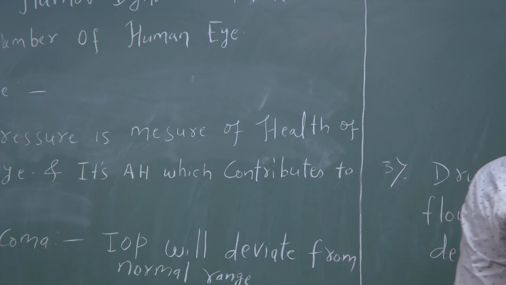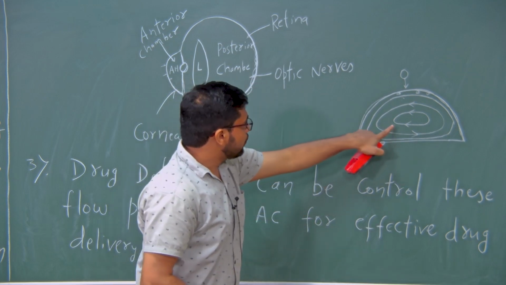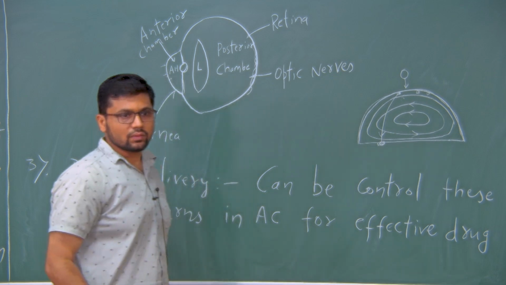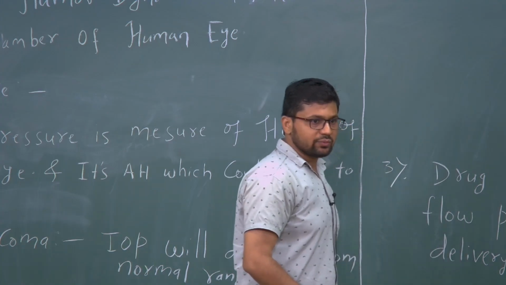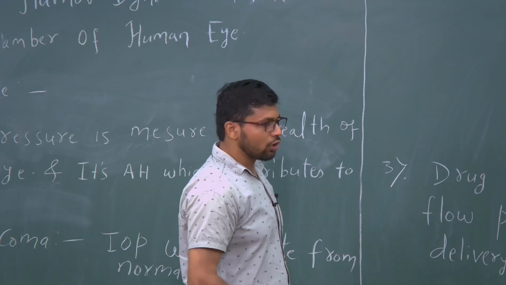Suppose I have an infection somewhere here on the iris, can I control this flow pattern so that if the drug is here, it can directly reach here? Can this be possible? That is another question. Is there any way to control these patterns?